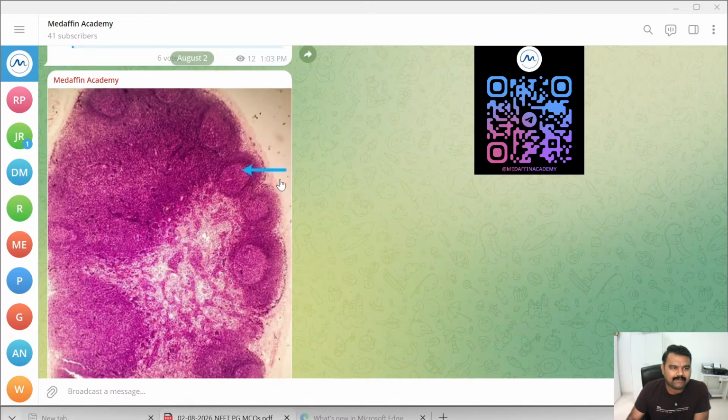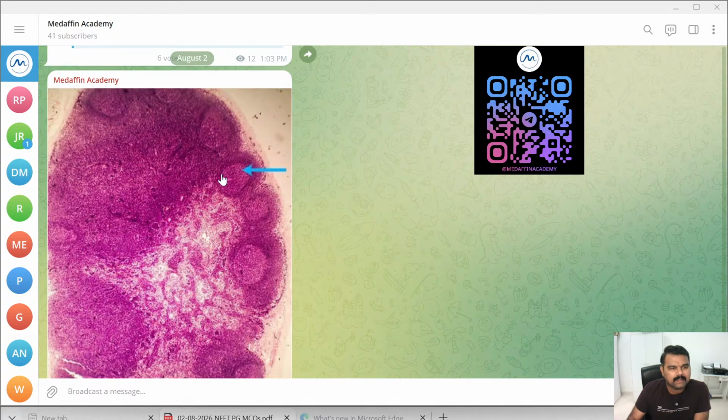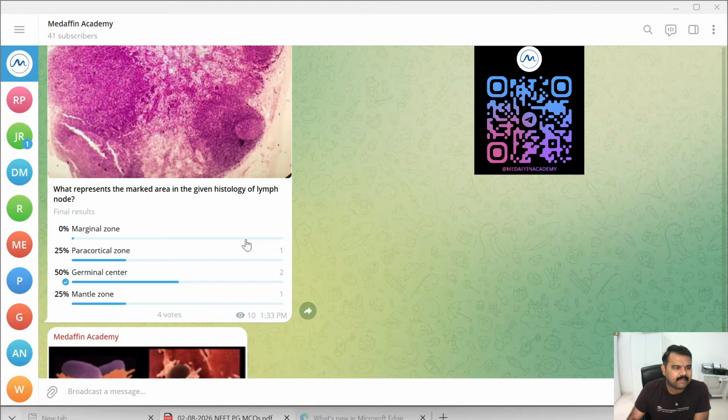This is a cross section of a lymph node, and the question is what represents the marked area in the given histology of the lymph node. This is the whole lymph node, and this is the part they want you to identify. We have four options: marginal zone, paracortical zone, germinal center, and mantle zone. Out of all the options, 50% gave the answer as germinal center, 25% mantle zone, and 25% paracortical.